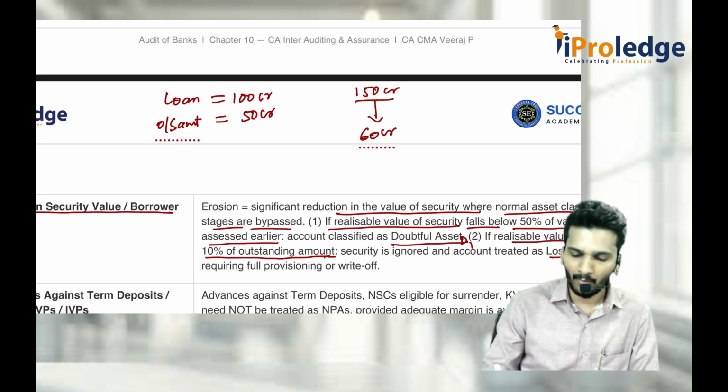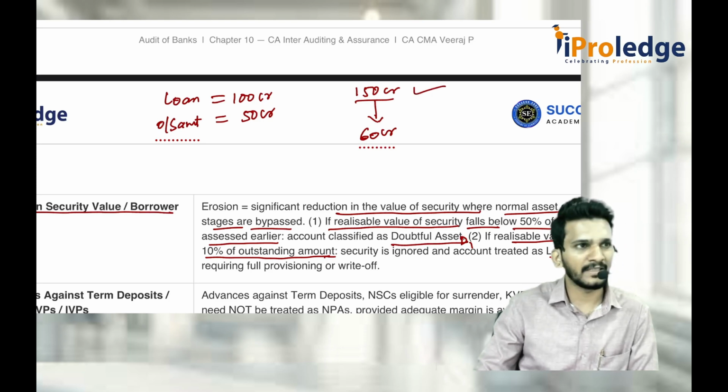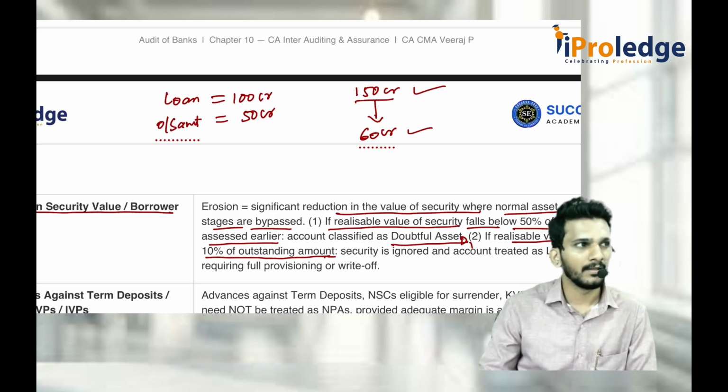Then you check what was the last assessed value, 150 crore. How much is it now? 60 crore. 60 by 150 is less than 50%. Because 75 is 50%, and 60 is less than 50, it is called a D1 asset.